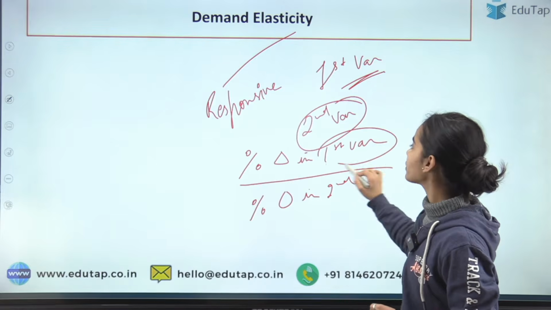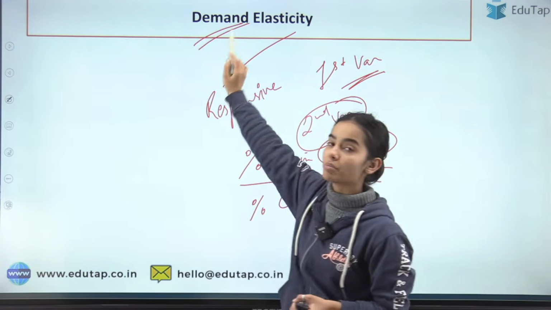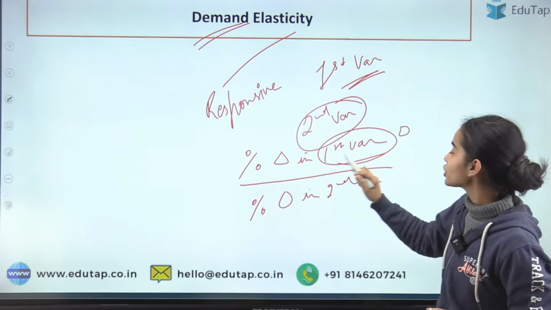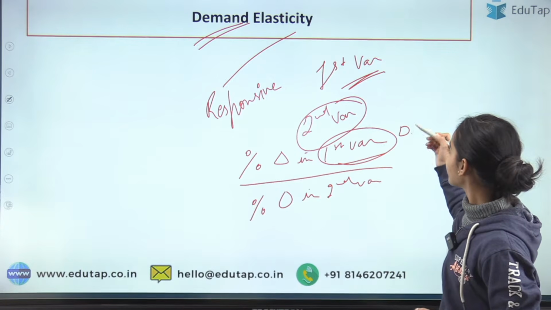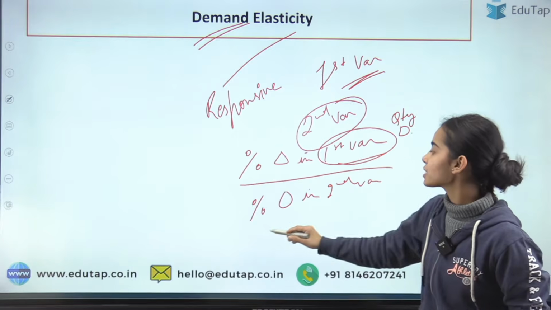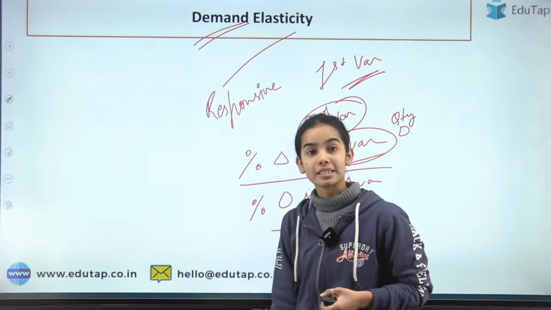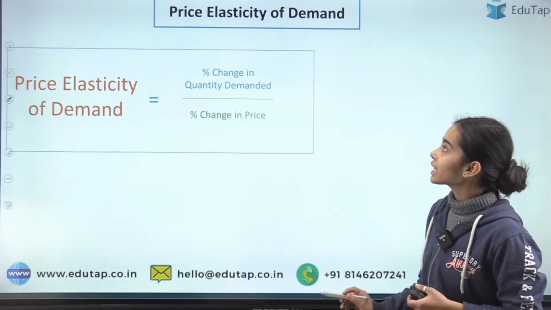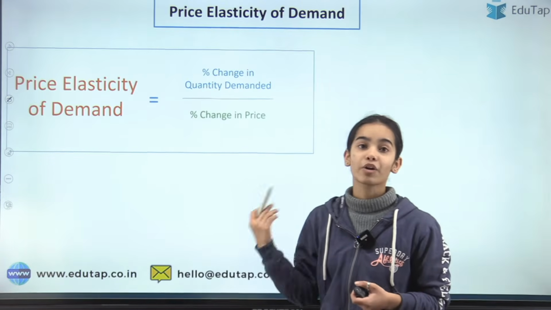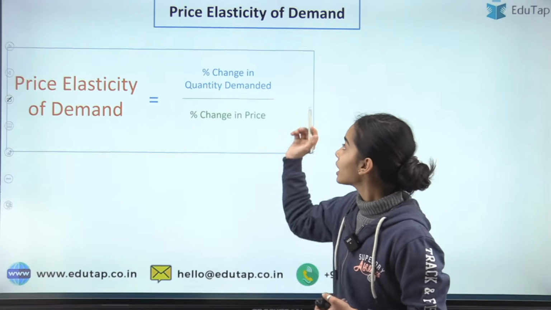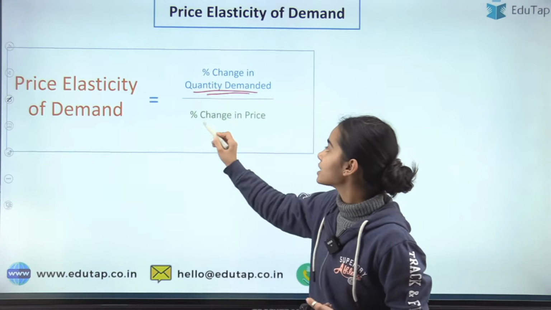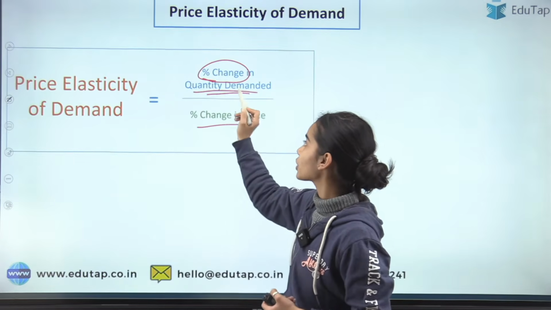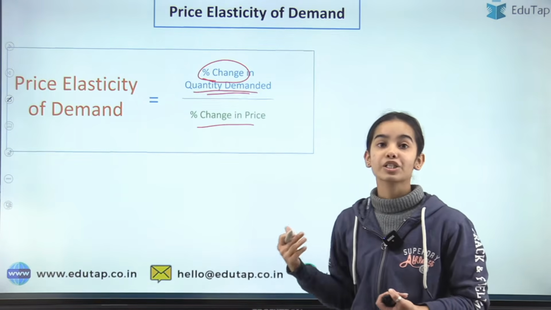And the first variable, we can see here, is the demand. So what is the percentage change in the quantity demanded when there is a percentage change in the price, or some other variable, any second variable? Now starting with the price elasticity of demand, that is how responsive the quantity demanded is when there is a change in the price. So what is the percentage change in the quantity demanded when there is a percentage change in price?